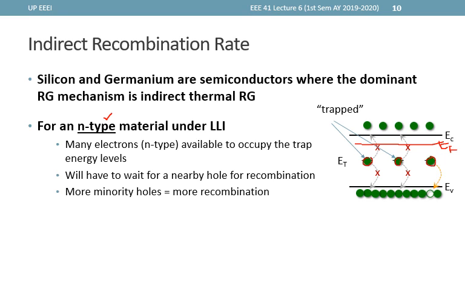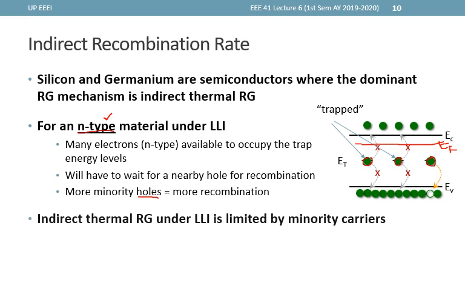In this situation, the more holes there are, the more recombination that can happen. However, note that holes are the minority carriers in an N-type material. Thus, we can say that indirect thermal recombination or even generation is limited by the minority carriers for an indirect semiconductor under LLI conditions.